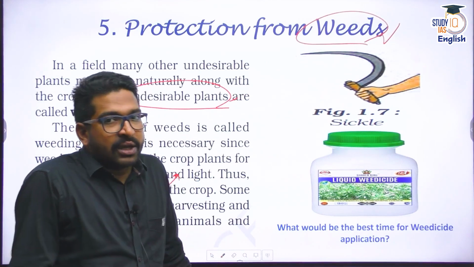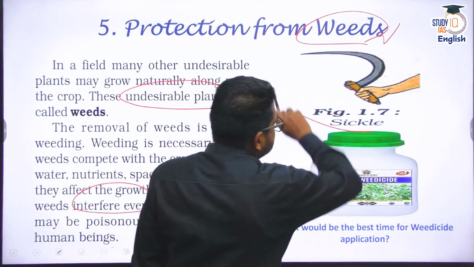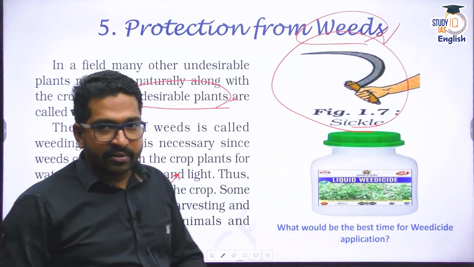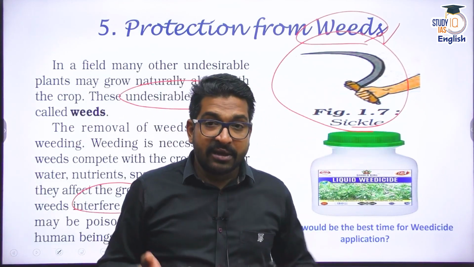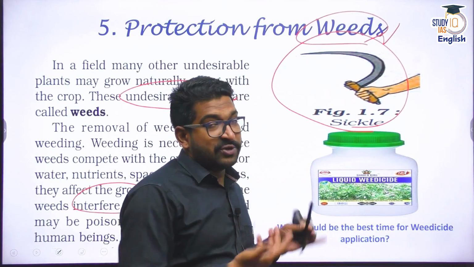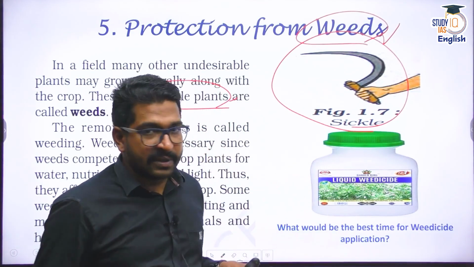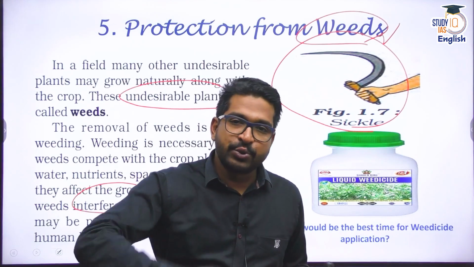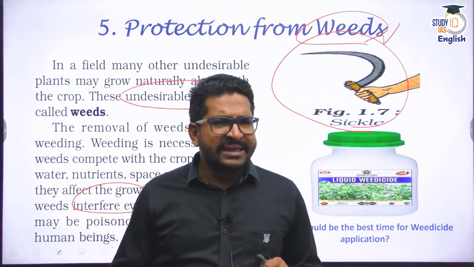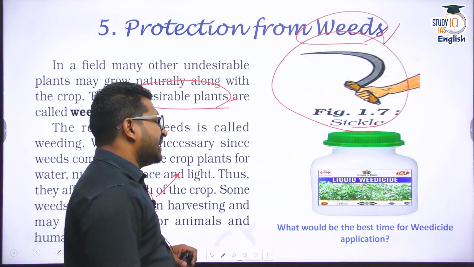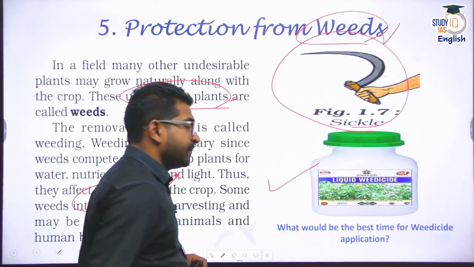So what do I do? I can go for manually removing it. I have a sickle kind of a thing. There was manual labor available before. These days in agriculture, we see a shortage of labor also. But when the labor was available, they used to take a sickle. They used to go for weeding. They used to remove the weed. But these days, we have developed different kinds of weedicides, herbicides, etc.